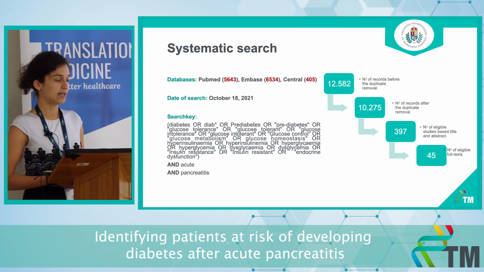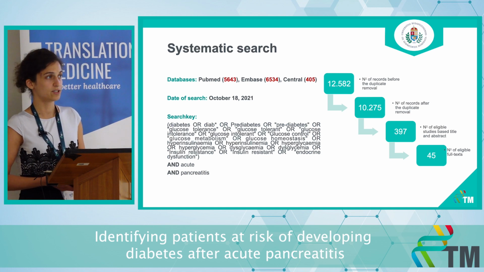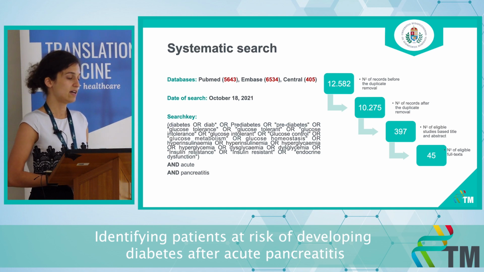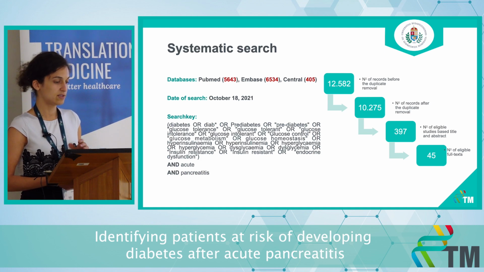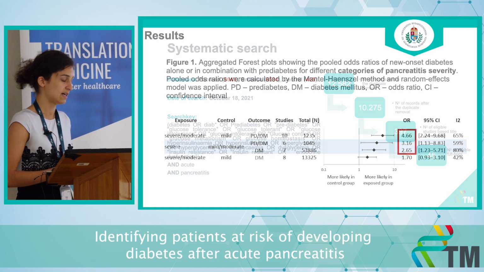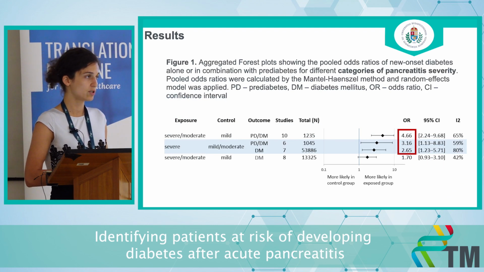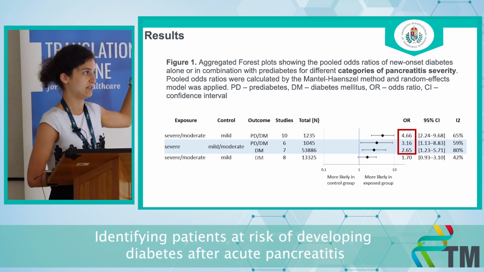The search identified nearly 12,600 records, of which 45 studies could be included in the analysis. The combination of risk factors and outcome pairs was 71. To briefly summarize the data, I will show you aggregated forest plots showing the pooled odds ratio for each risk factor and outcome pair.